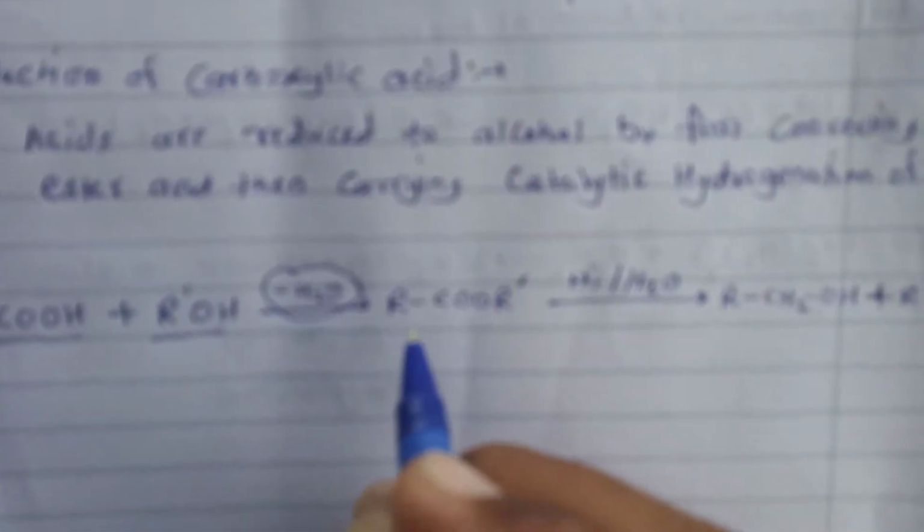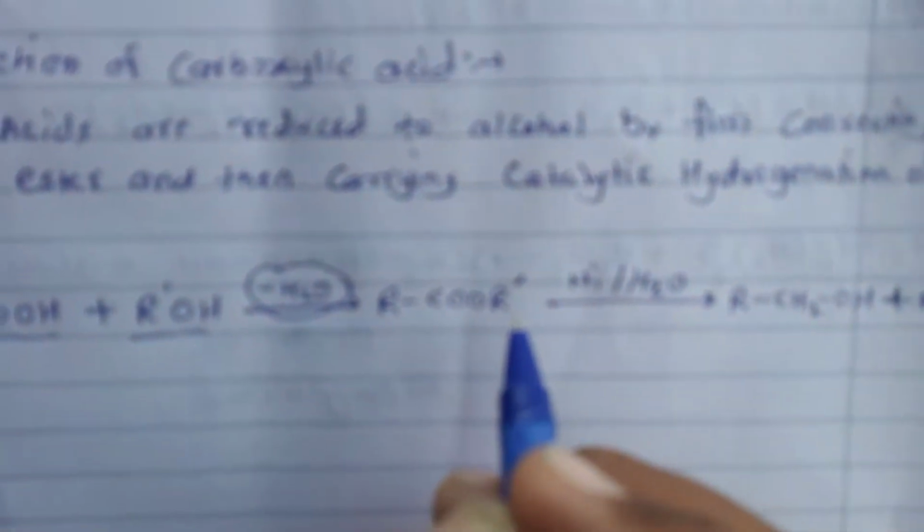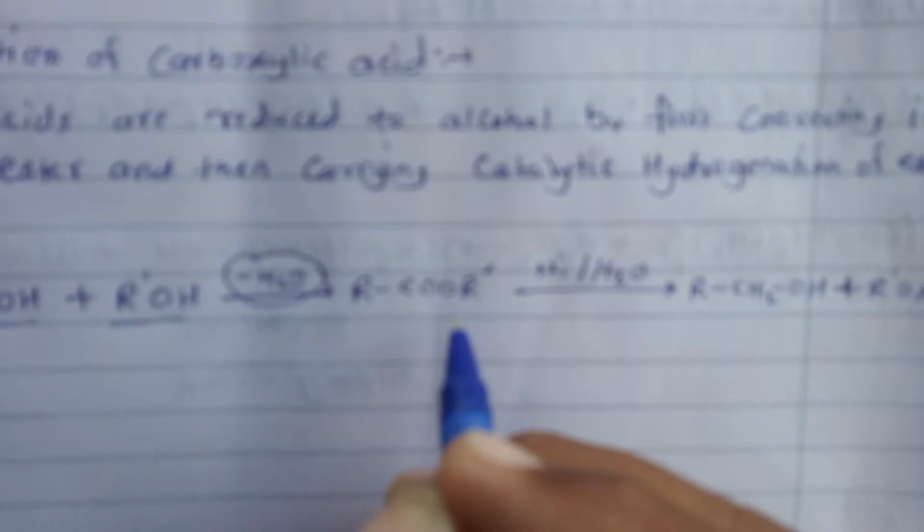See, RCOOH, the general carboxylic acid, when treated with R'OH, by removing a water molecule, we get RCOOR', that is ester, and on catalytic hydrogenation using Raney nickel and H2, we get RCH2OH and R'OH. This R'OH is regenerated.